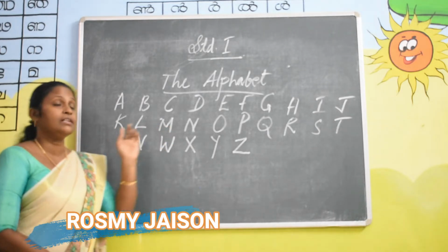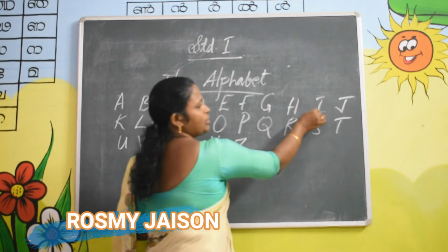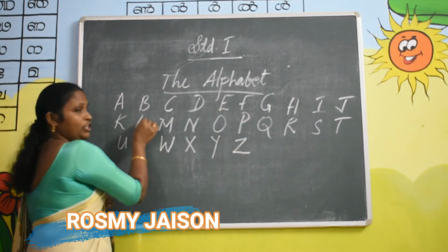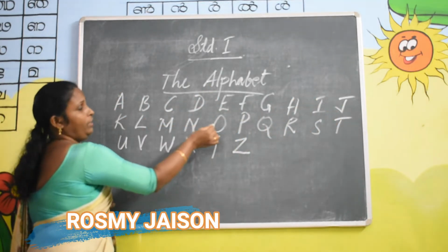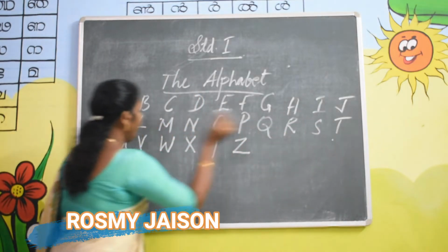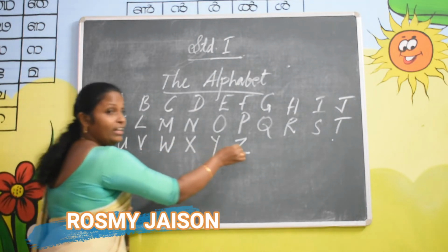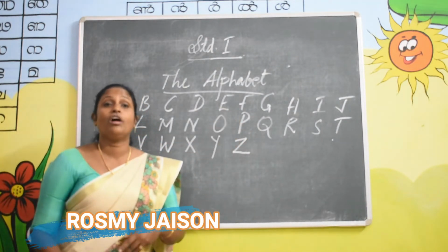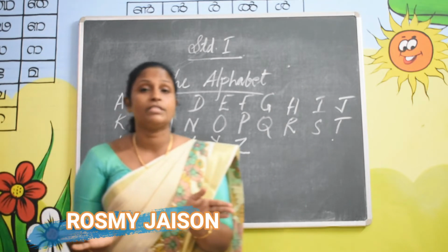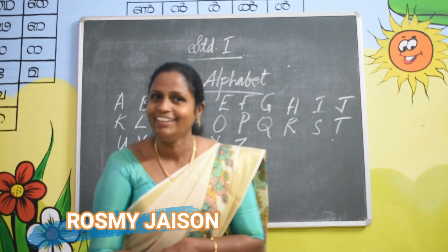See, count: 1, 2, 3, 4, 5, 6, 7, 8, 9, 10, 11, 12, 13, 14, 15, 16, 17, 18, 19, 20, 21, 22, 23, 24, 25, 26. So how many members are in the alphabet family?